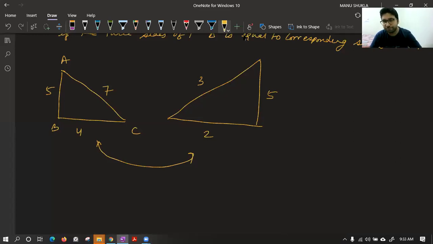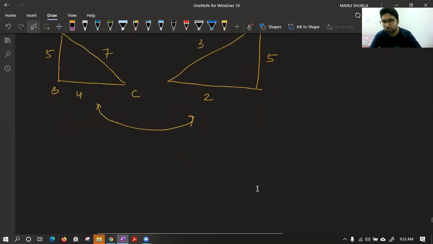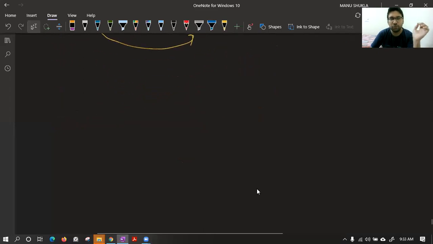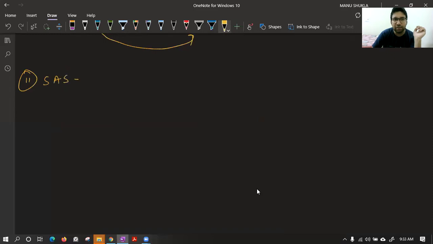Now, the second criteria is side angle side.